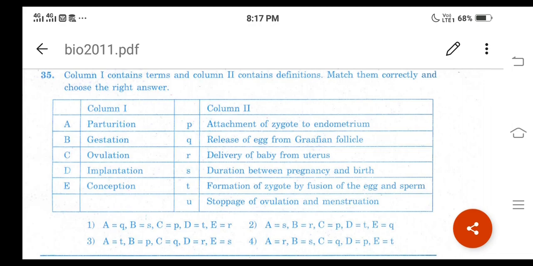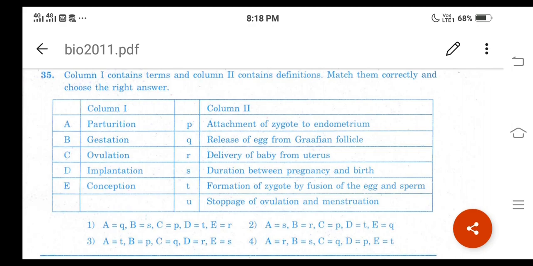It means A will match with R, parturition. It is nothing but the delivery of a baby from the uterus. Then B refers to S, gestation. It is nothing but the duration between pregnancy and birth. Then C matches with Q, ovulation. It is the process of release of the egg from the Graafian follicle. Then D refers to P, implantation.